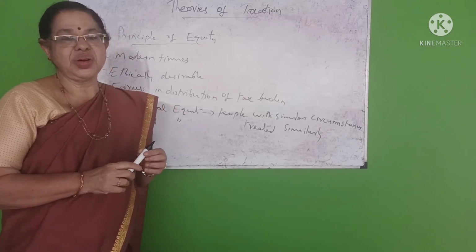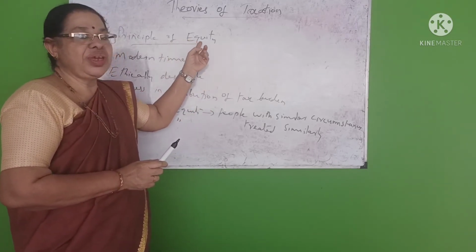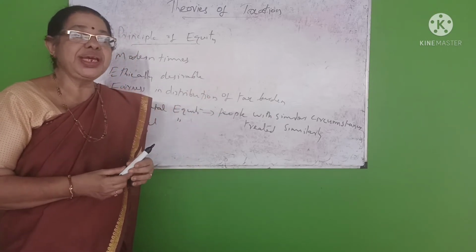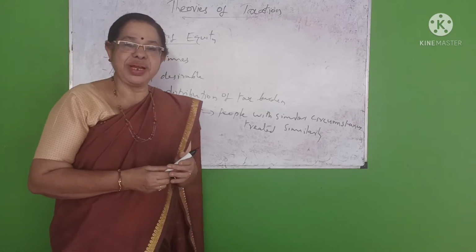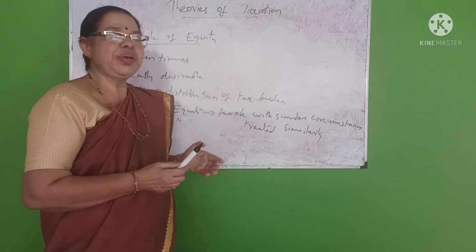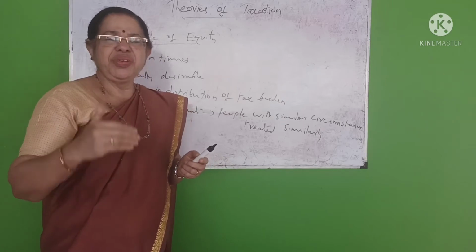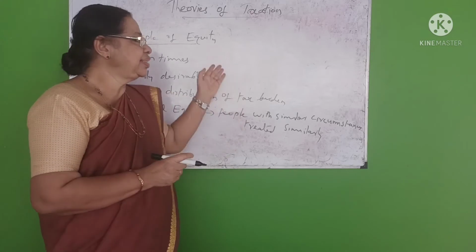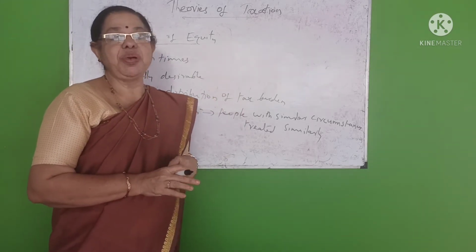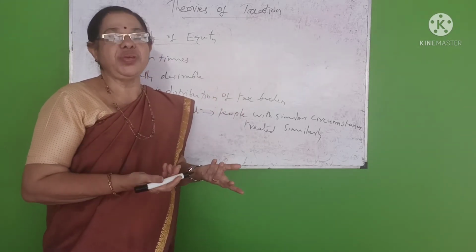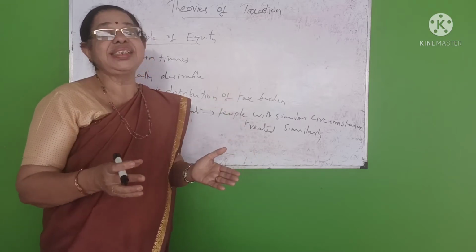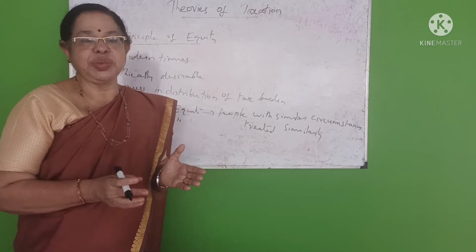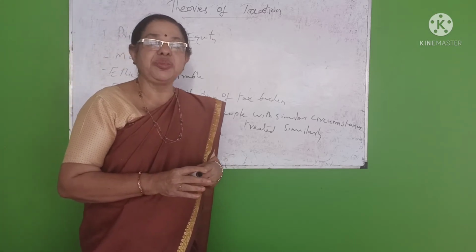The next important theory is the theory of equity, or equity principle. From the word you get some idea. The equity principle is justifiable; it is the theory which is more justifiable and more equal. Here there is justice, or equality, in the distribution of the tax burden.